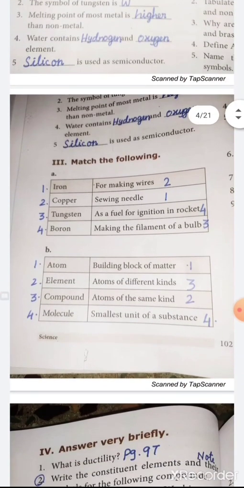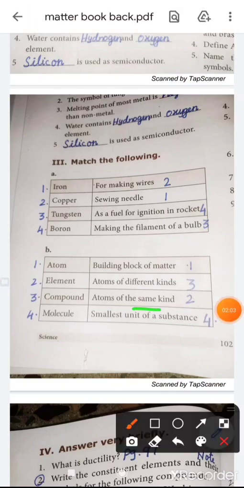Next, match the following. The B section. First one, atom. Atom is a building block of matter. Already I told you atom is the building block of matter. Then element. Element is atoms of the same kind. Atoms of the same kind, that is element.